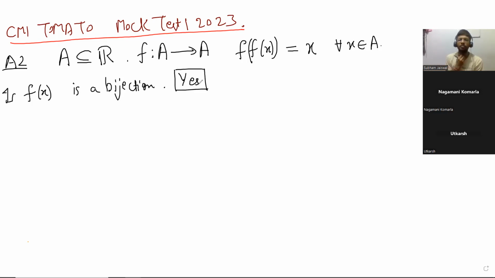I just took f(x) equals x, and that works. We can get that f(x) equals x from A to A will be a bijection only. That's right, that's right. But you know that that's not the complete reasoning. But now we get the answer, right? It's an objective question. Oh no, because there may be some function that is not a bijection and it still satisfies this equation. We have not proved that there is no such function.